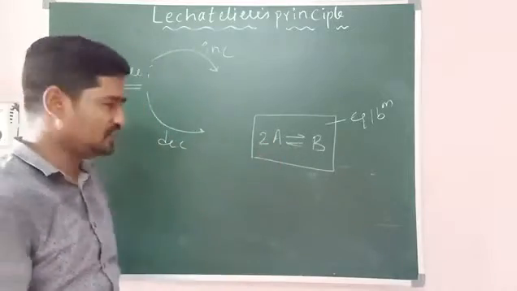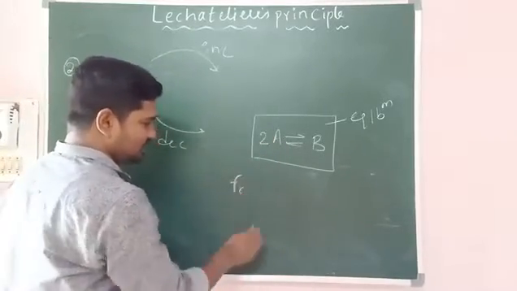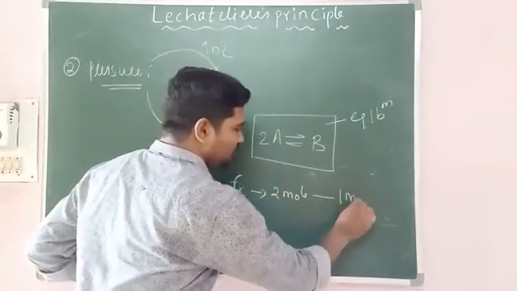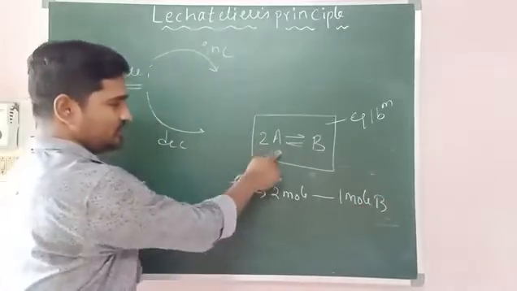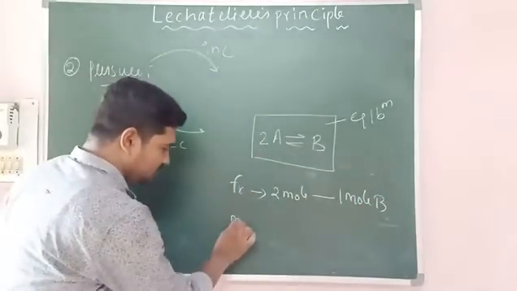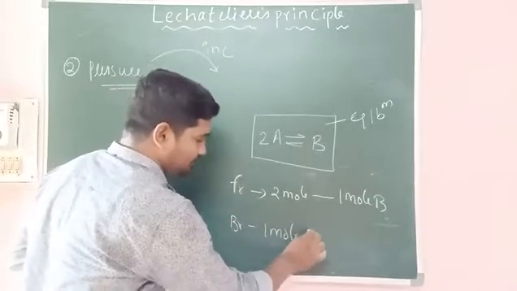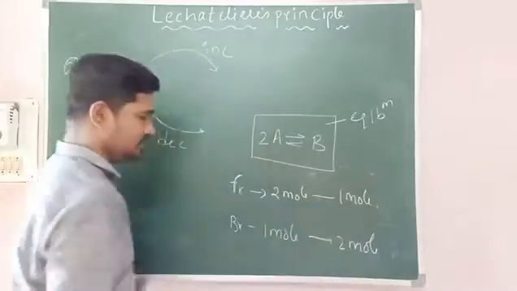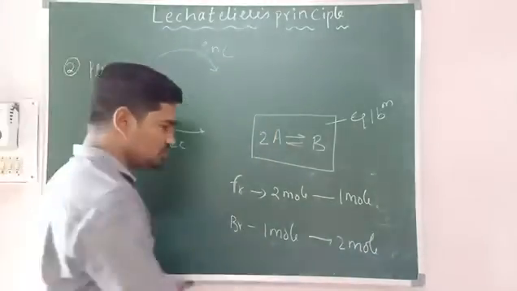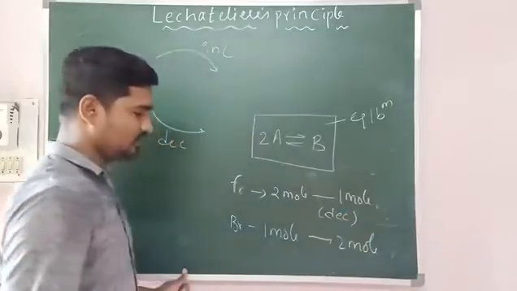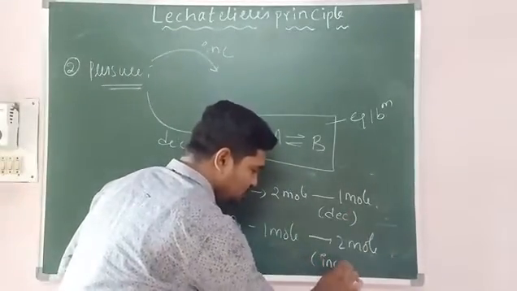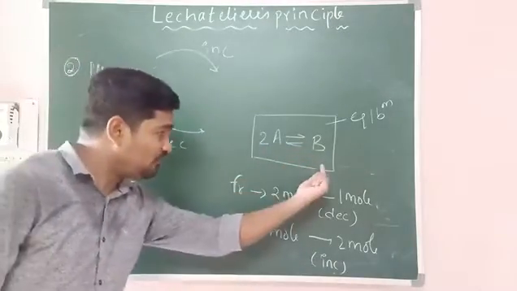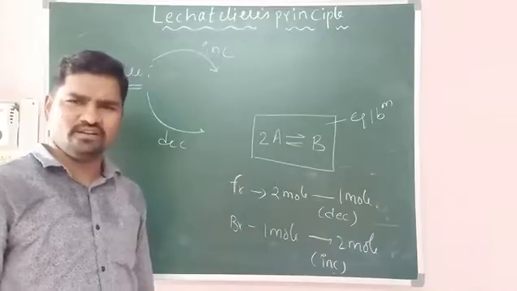Sir, how to identify moles? Look at the coefficients. So, in this example, in forward direction, what's happening, you tell me? 2 moles of A is giving you 1 mole of B. In the backward direction, 1 mole of B is giving you 2 moles of A. Are you following? Right. So in the forward direction, what's happening to the moles? Moles are decreasing. What's happening to the moles in the backward direction? Moles are increasing. So 2 moles are becoming 1 mole, so moles are decreasing in forward direction. 1 mole is becoming 2 moles, moles are increasing. Got it?